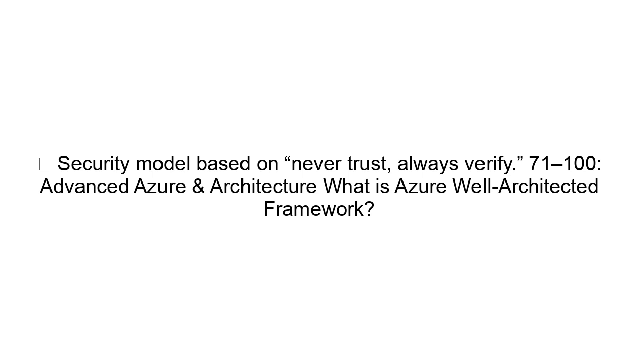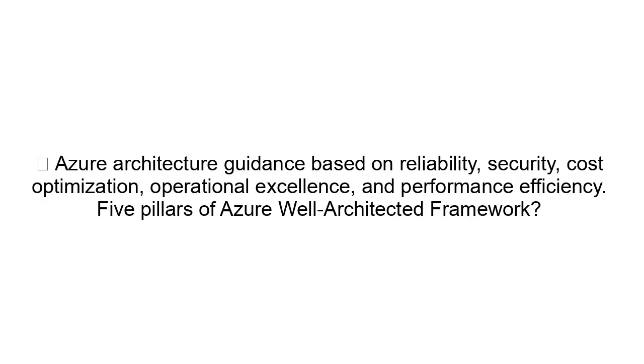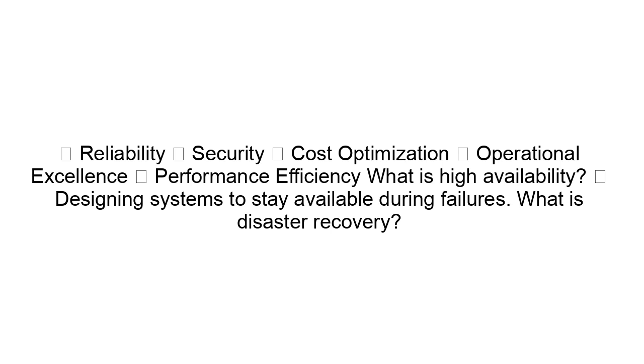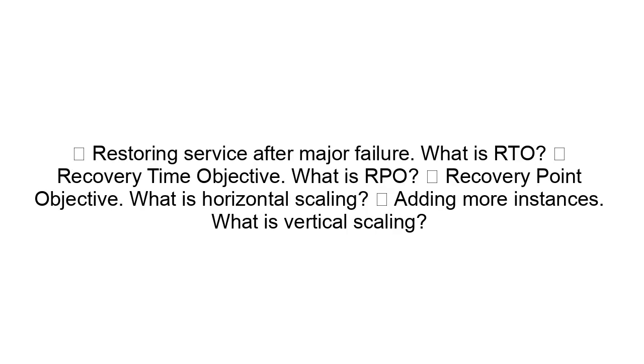Questions 71 to 100: Advanced Azure and architecture. What is the Azure Well-Architected Framework? Azure architecture guidance based on reliability, security, cost optimization, operational excellence, and performance efficiency. The five pillars of the Azure Well-Architected Framework: reliability, security, cost optimization, operational excellence, performance efficiency. What is high availability? Designing systems to stay available during failures. What is disaster recovery? Restoring service after major failure. What is RTO? Recovery time objective. What is RPO? Recovery point objective.